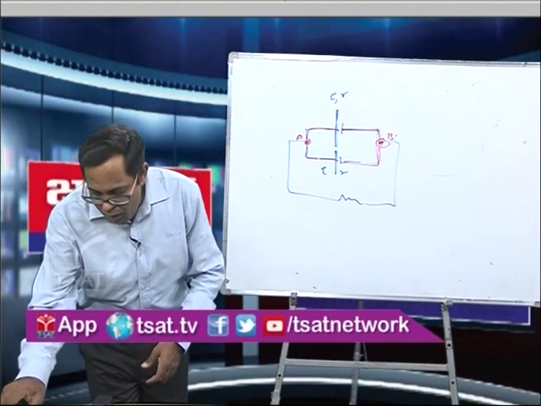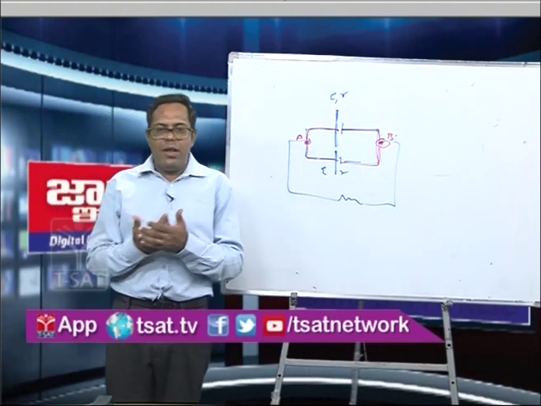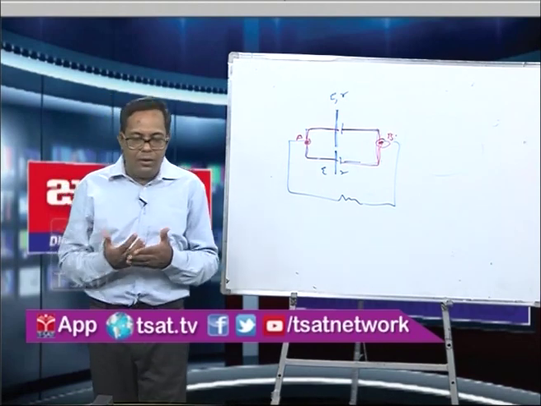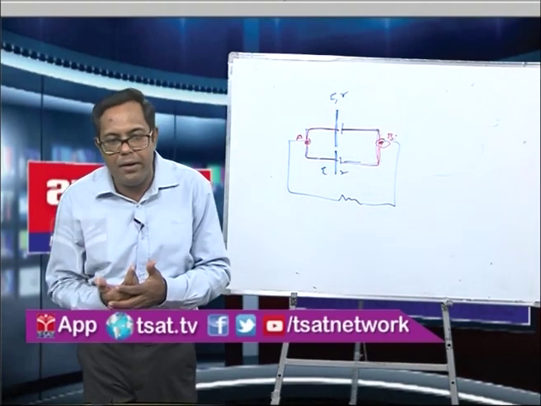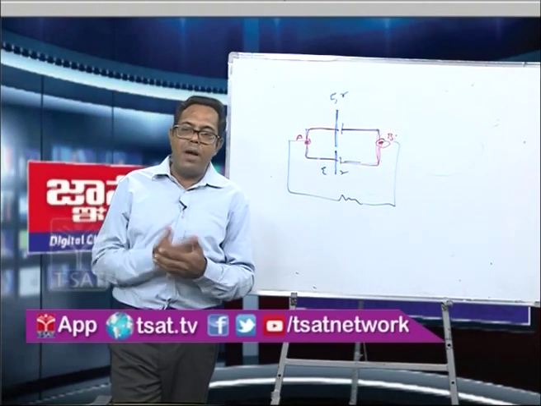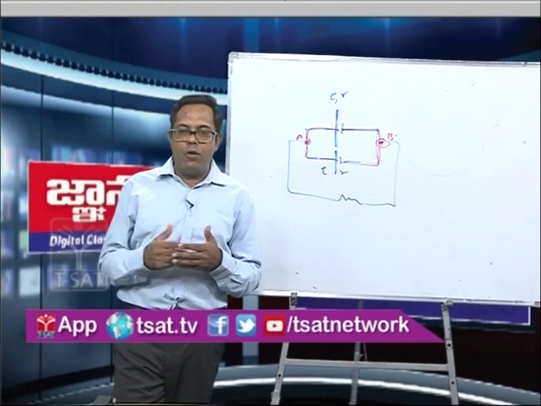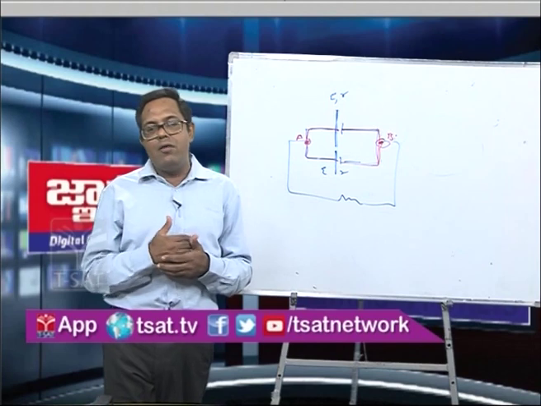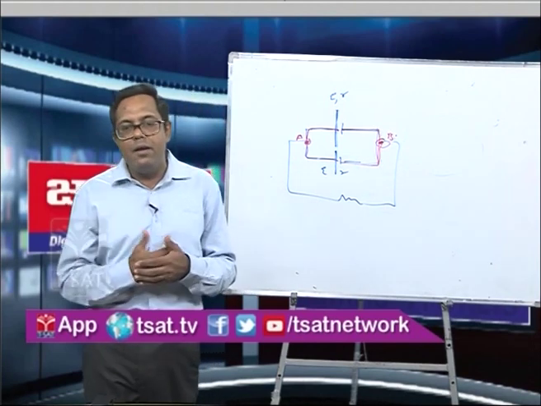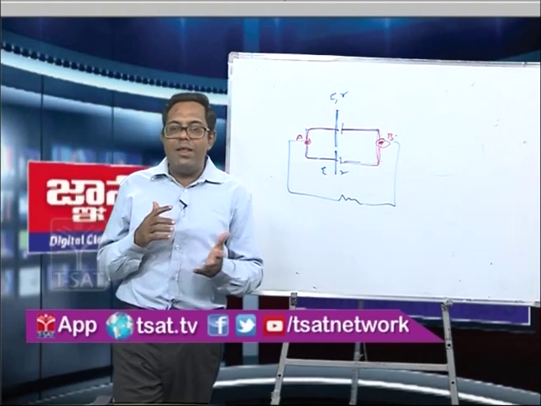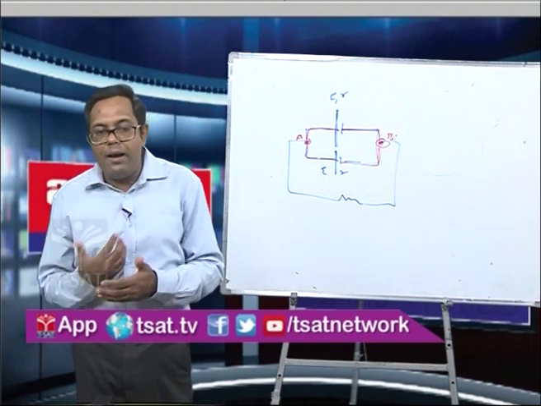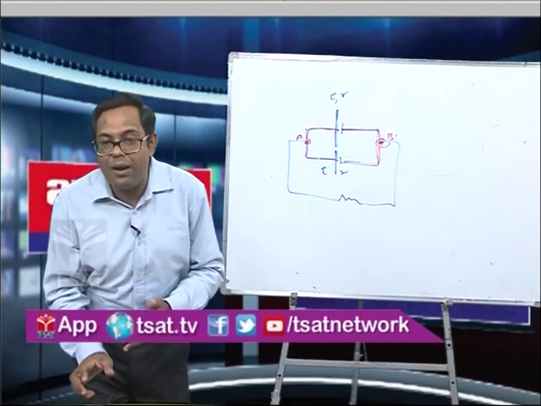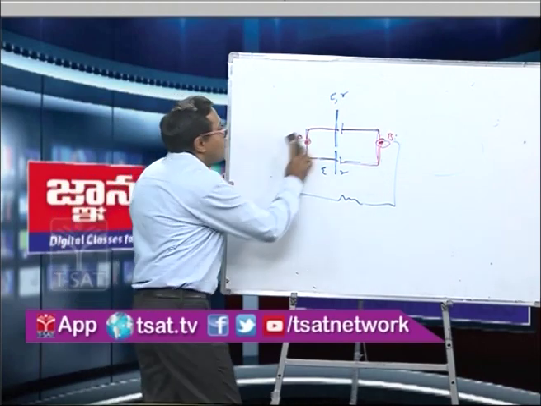Now you understood that the cells are connected in parallel in a power bank. Now, when exactly do the cells have to be connected in parallel? They may ask you that. One thing is, if we want a constant voltage and more current, we can connect them in parallel, or in series if we want a constant current and more voltage. But what is the other, technical condition where cells are preferred to be connected in parallel? Now let us see.